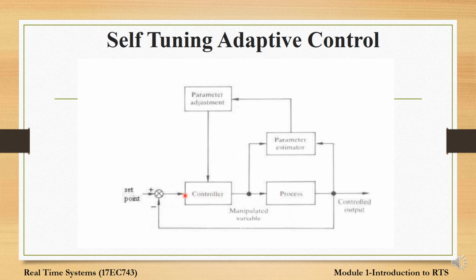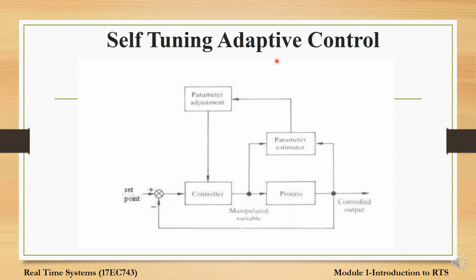We have a controller here which must maintain the process variable continuously at the specific level, and it tries to learn how the process variable reacts to the control effects. So the self-tuning is used to achieve continuous determination of parameters of the process that is being controlled. Any changes in these process parameters are used to adjust the controller.